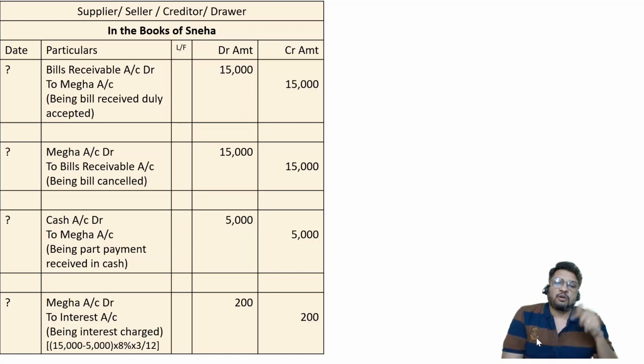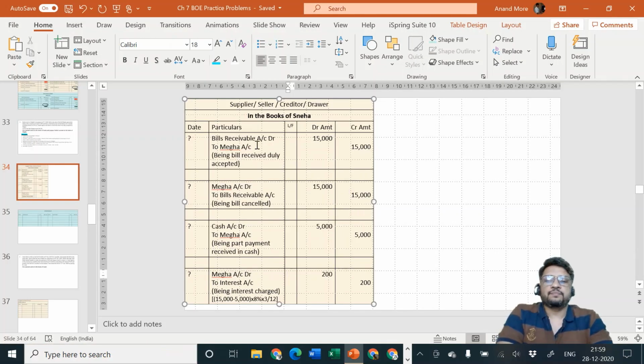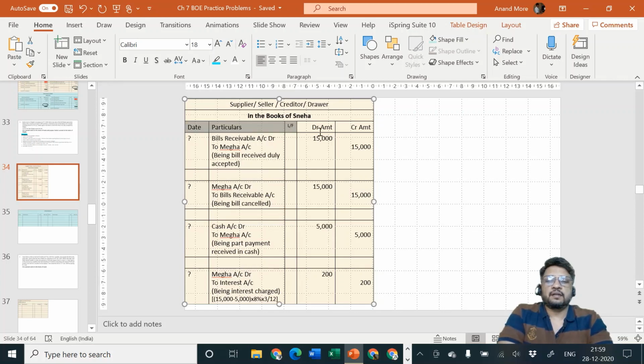10,000 rupees are not paid today. That means 10,000 rupees are delayed. Therefore, there will be interest on 10,000 rupees into 8% into 3 by 12. So 10,000 into 8% into 3 by 12, that is 200 rupees being the interest charge. Then we'll consider the next entry.